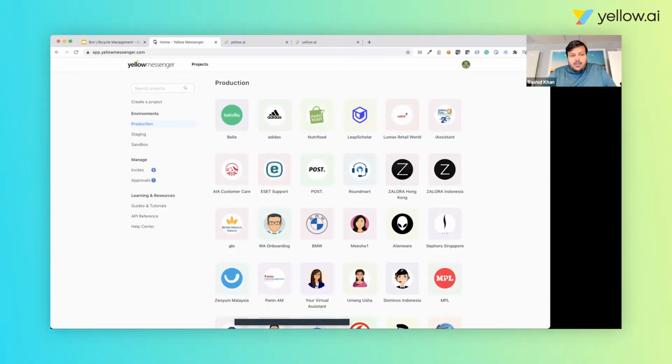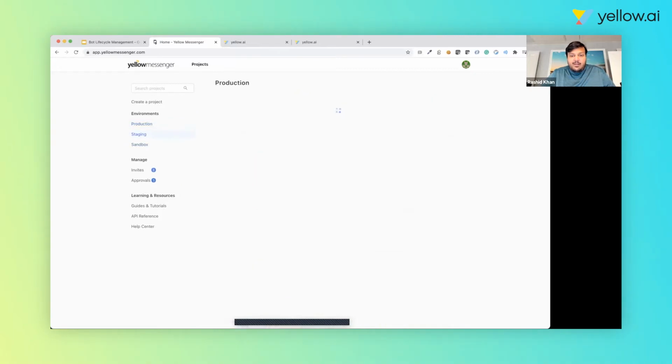Now, as there exist three major environments for each bot, a complete workflow has been created to make sure bots can move from one environment to another with transfer of data without any breaking changes. So we've added a lot of approval process and automated testing for that to happen. Just to give an example, let's go here.